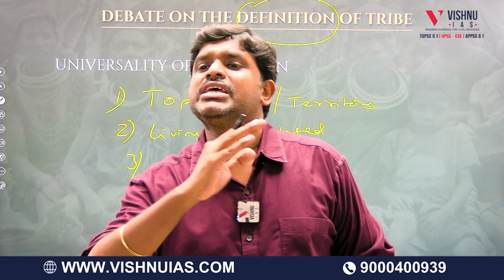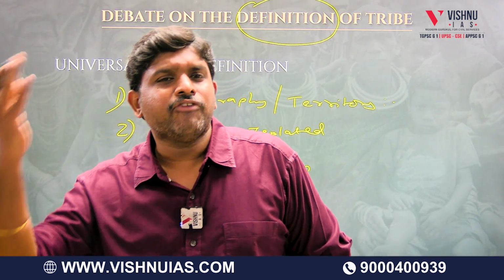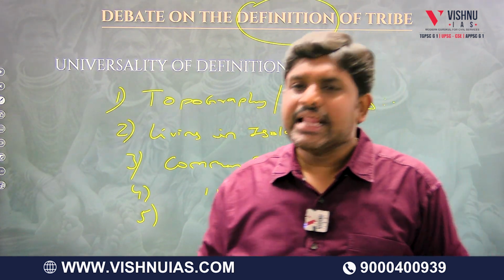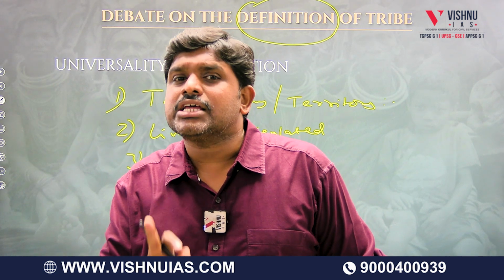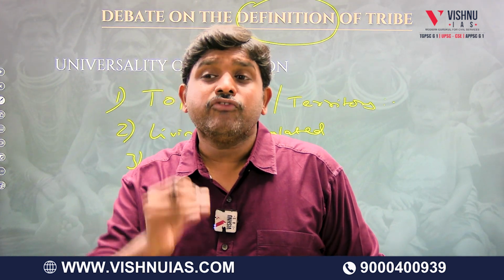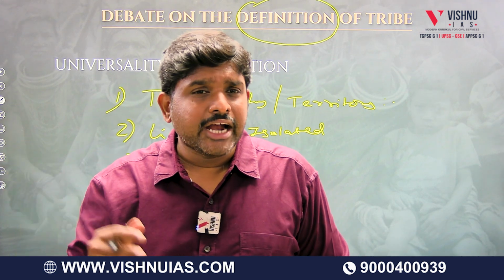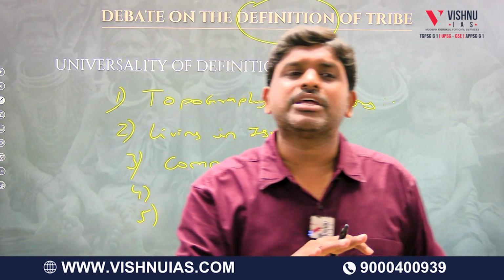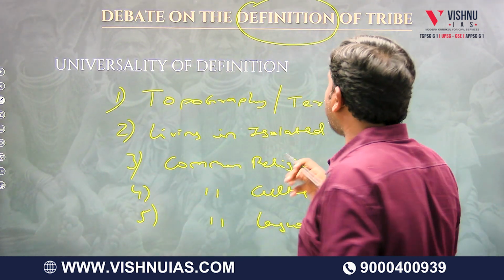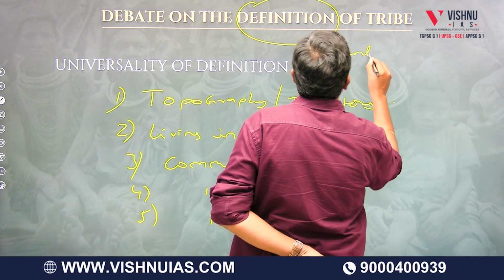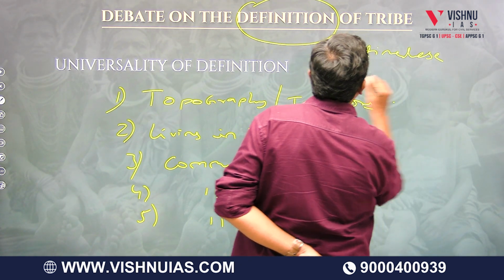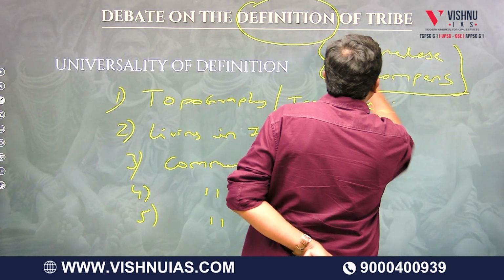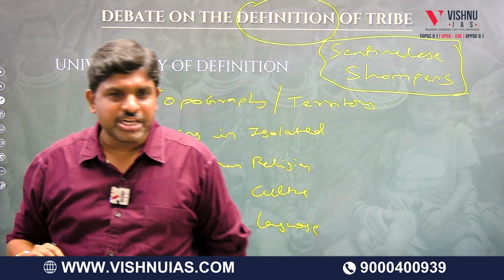But a few tribal communities are tilted towards the mainstream, and a few tribal communities today also live in isolated pockets. So from this we can say that not every tribe strictly follows the characteristics. Only a few tribes got in contact with the mainstream and converted into the mainstream, whereas there are original tribal communities like the Sentinelese or Jarawas. These are the tribal communities who today also are untouched by the mainstream.